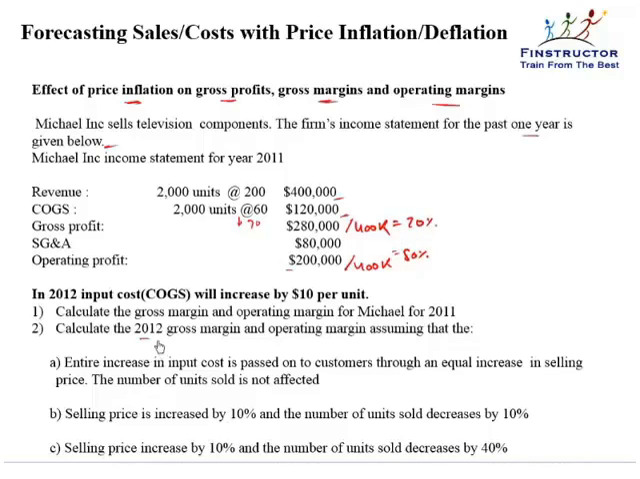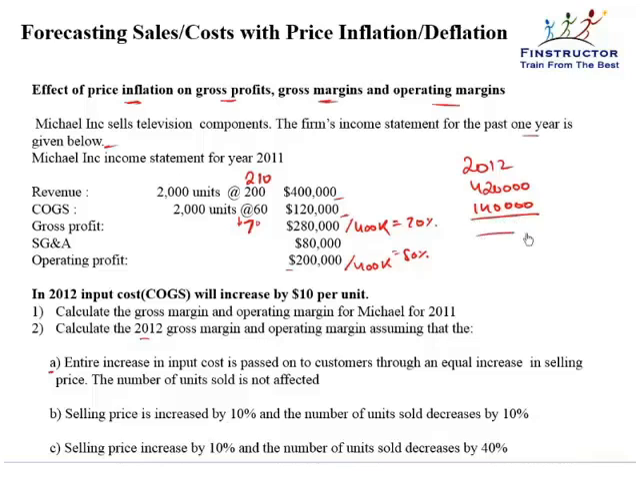70%. For 2012, option A says that the entire increase in input cost is passed on to customers through an equal increase in selling price. So the COGS became 70, the revenue also became 210. So the revenue in 2012 under option A will be $420,000. The COGS would be $140,000.